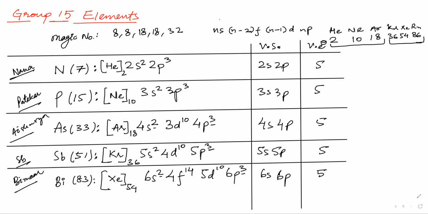Okay. Next thing is oxidation state. You have seen the electronic configuration. Then we have to learn about the oxidation state. What is oxidation state? It tells you about the ability or capacity to lose or gain electrons.